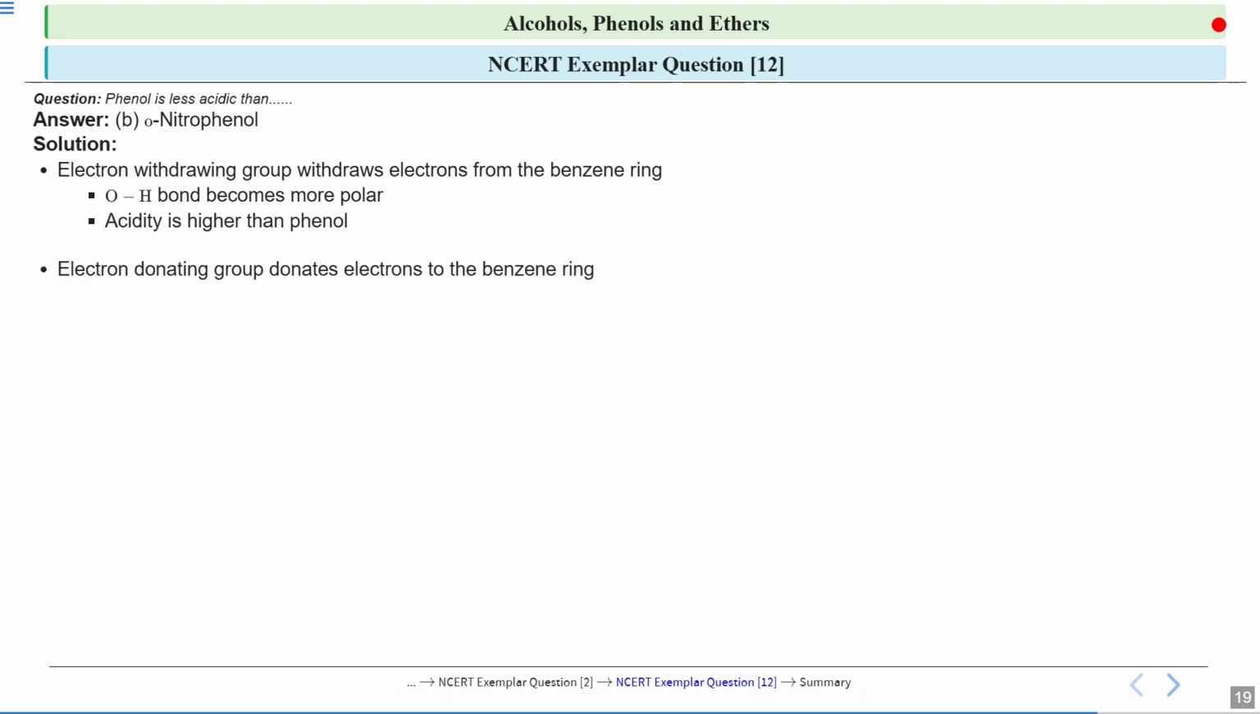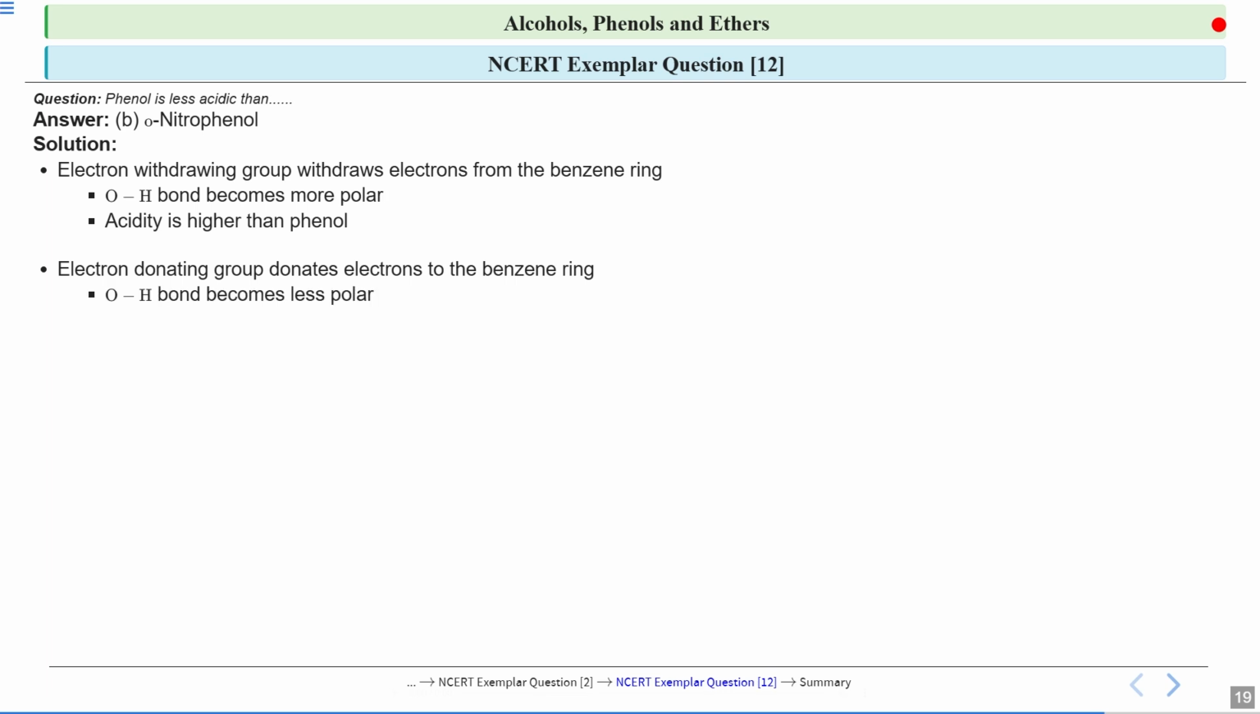Let us see the other options also. There were also two electron donating groups. There was one methyl and one methoxy group in the options. Now what does an electron donating group do? They donate electron density to the benzene ring. And when they donate electron density to the benzene ring, the oxygen becomes rich, because there is electron density on the oxygen. Why? Because these groups are donating the electron density.